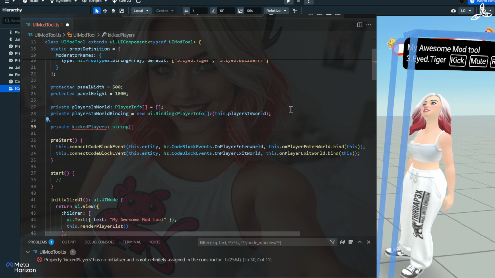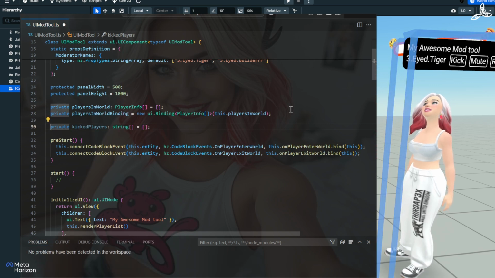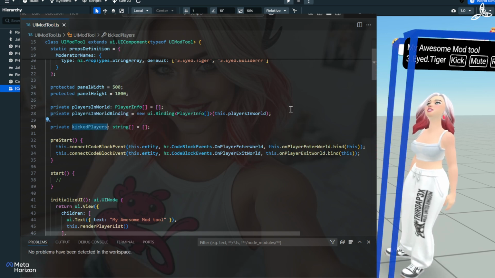And we're going to do it as a string, because if the player enters the world, we can't really keep mining around as such. So their names are going to be good enough. So kickedPlayers, which has the type of string array, which needs to be initialized to, well, nothing.